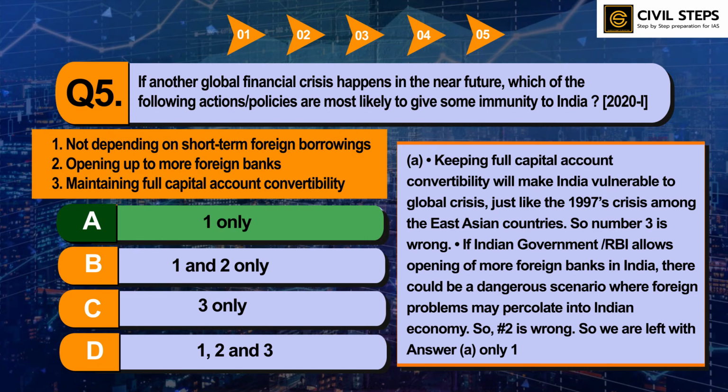If the Indian government or RBI allows opening of more foreign banks in India, there could be a dangerous scenario where foreign problems may percolate into the Indian economy. So statement number 2 is wrong. So we are left with answer A, 1 only. This was a conceptual question that was asked by UPSC in the 2020 prelims examination. So you should keep your basic concepts very clear from standard sources.